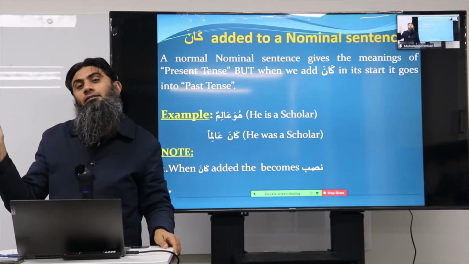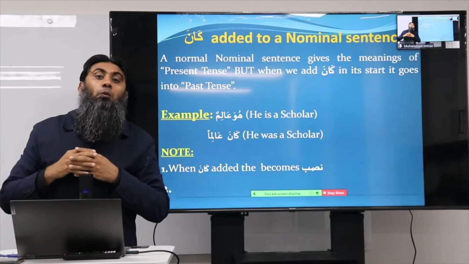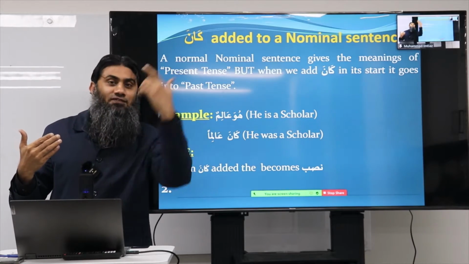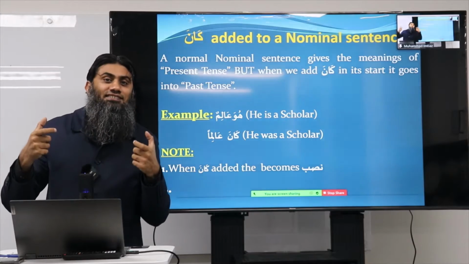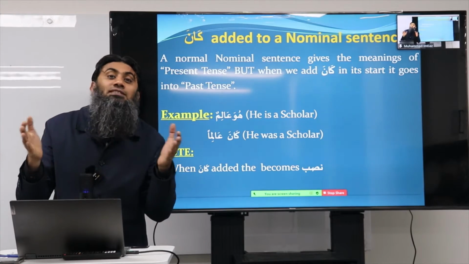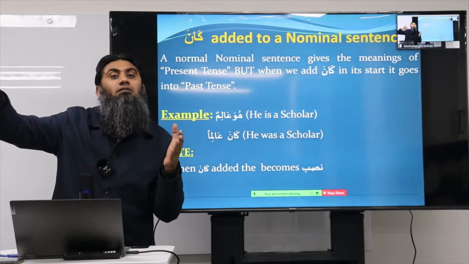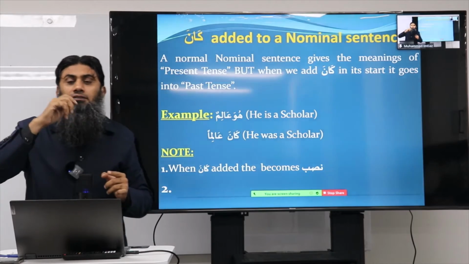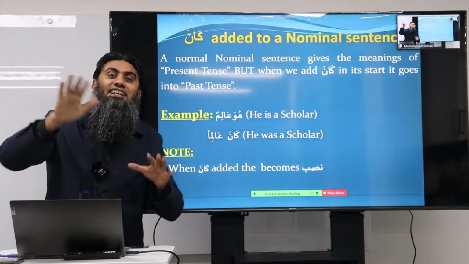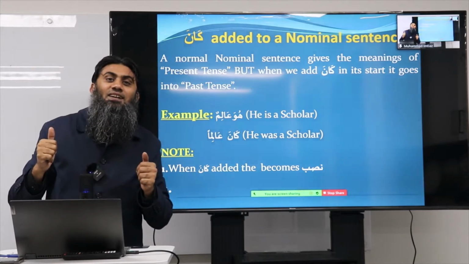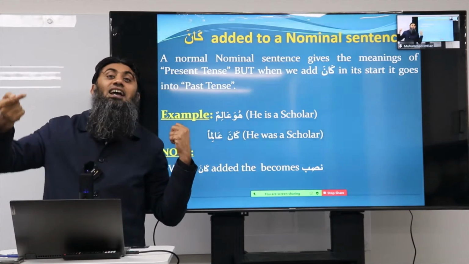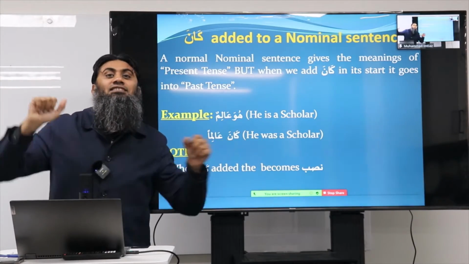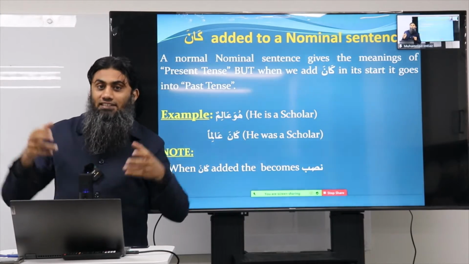Just a side point, this is one of the proofs the scholars of the Arabic language present that the Quran is Allah's speech. Why? In the corpus of ahadith, kana is used in its normal sense, changing the meaning from present to past. The exception is only in the Quran, which means when the Prophet ﷺ gave his own speech, he never used kana to make present. But when you read the Quran, Allah has used kana for present, which means that the Quran and Hadith are not the speech of one person. That's the key point here. This is one of the proofs.